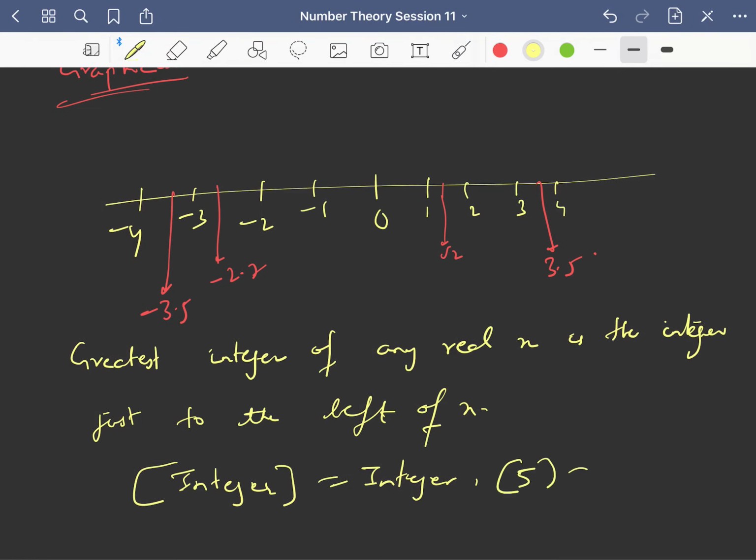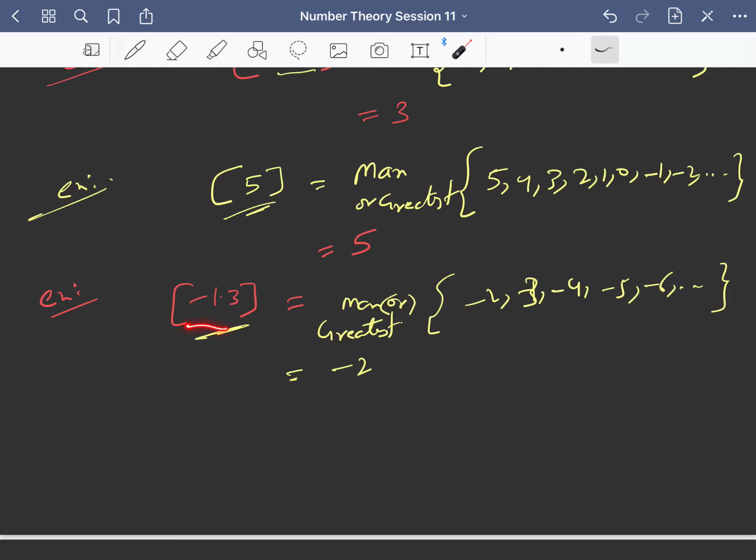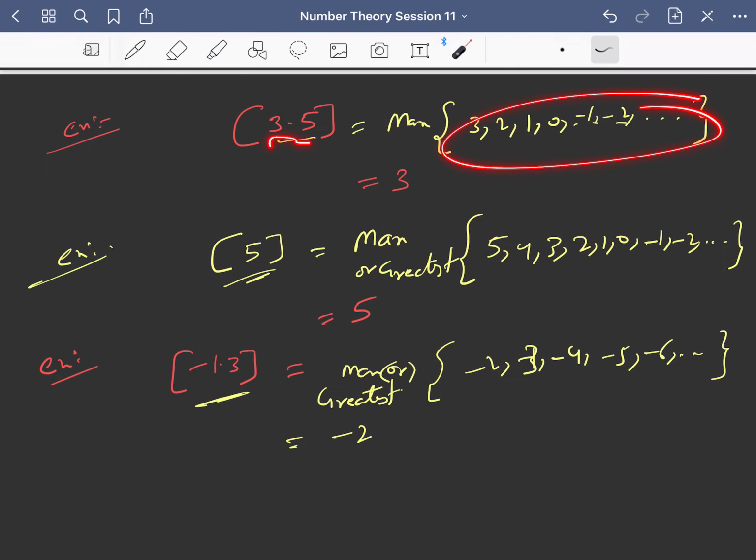For example, greatest integer of 5 is 5. Greatest integer of minus 3 is minus 3. Greatest integer of minus 4 is minus 4 only. Fine. So I think you can understand by the definition, right? Greatest integer of x means you take all the integers which are less than or equal to x, and among that the greatest one. That's it. So greatest integer of x is nothing but the greatest integer which is less than or equal to x.